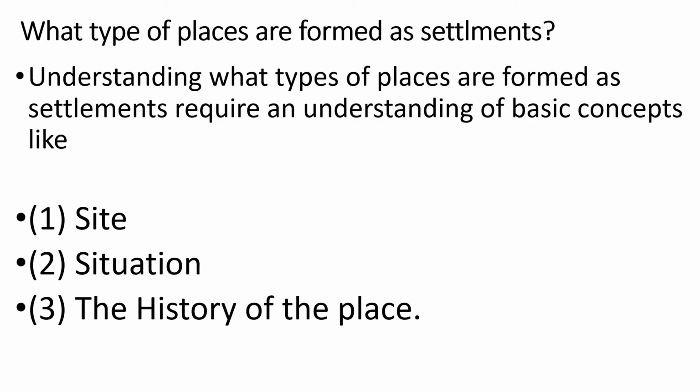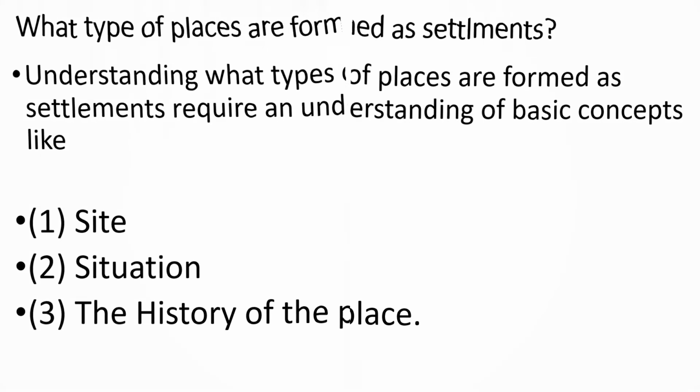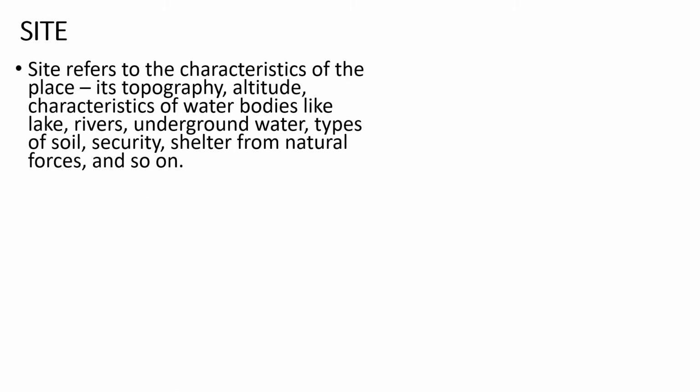So let us begin with the first basic concept, that is site. Site refers to the characteristics of a place: its topography, altitude, characteristics of water bodies like lakes, rivers, underground water, types of soil, security, shelter from natural forces, and so on.